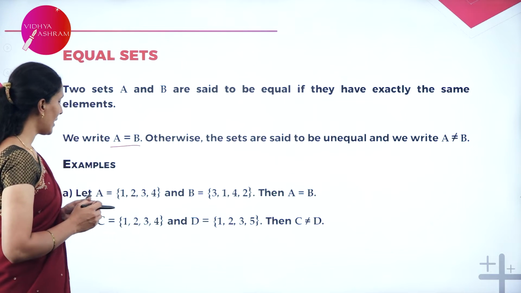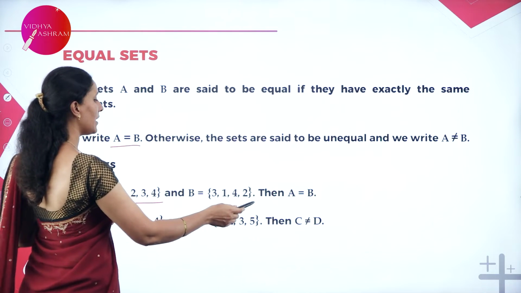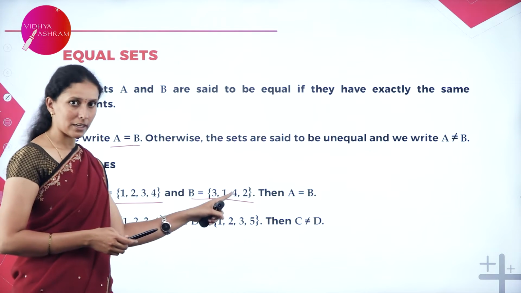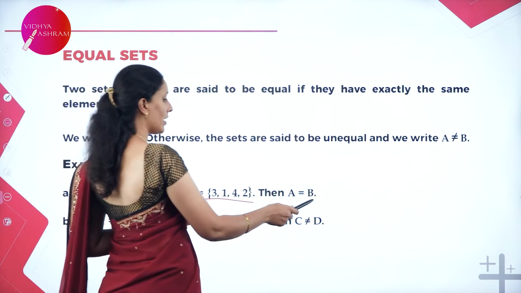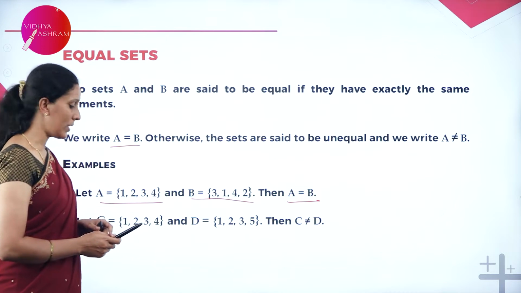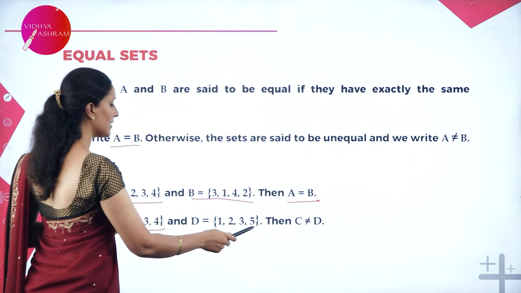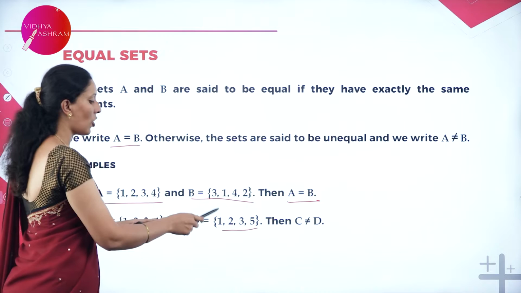So we have taken an example here. Set A is equal to 1, 2, 3, 4. Set B is equal to 3, 1, 4, 2. All the elements in set A are in set B. All the elements in set B are in set A. So therefore, we'll write it as A equals B. Now, when I say set C is equal to 1, 2, 3, 4, set D is equal to 1, 2, 3, 5. Here, 4 is not there in D.